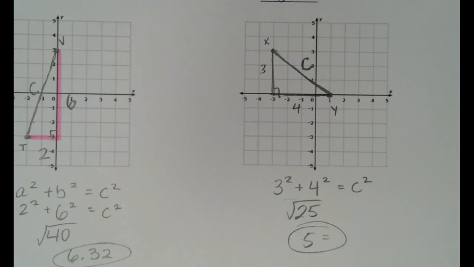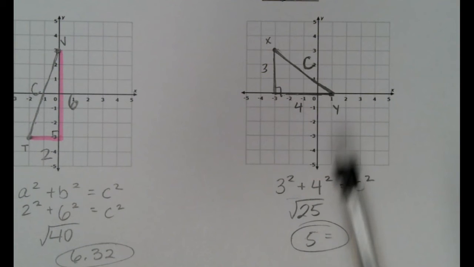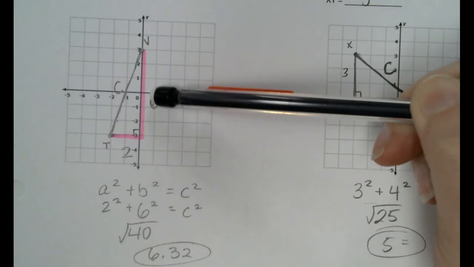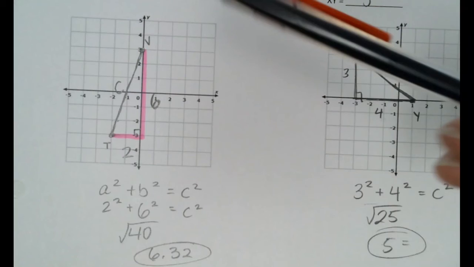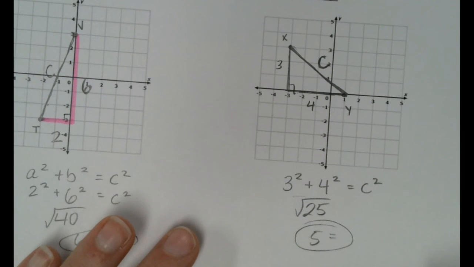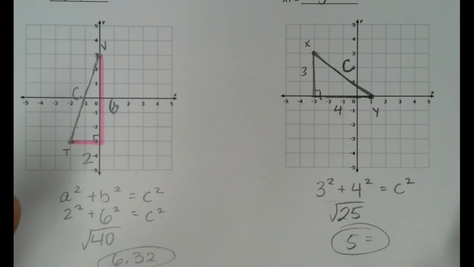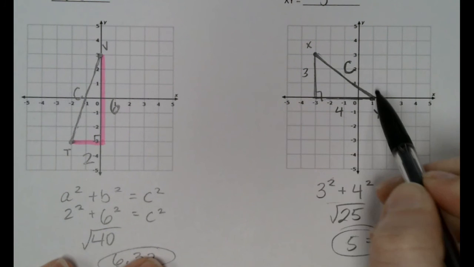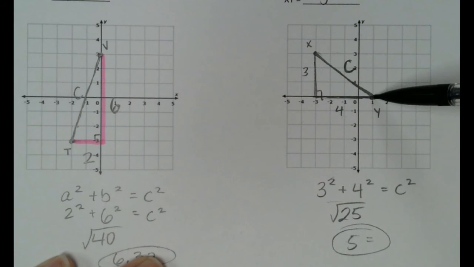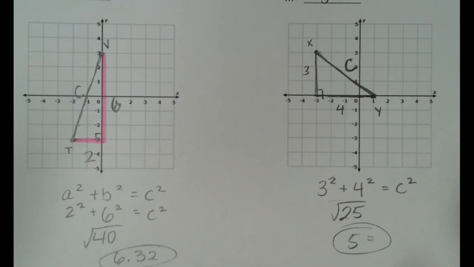Yes? As long as your C has to be bigger than your A and B, or else you're not doing it right. Exactly. That's another good point. So because this one's C and because it's 5, it is bigger. Back to this one, we got 6.3. Is that bigger than the other two? Barely bigger than this one, but it is bigger. Would you ever have to go a square? You could, or it would actually be a rectangle, but it would just be like finishing this thing out. But it's going to give you the same numbers. Up here would be 4, and that would be 3. And it would still, this one would be C. So just get you a right triangle and you're okay.